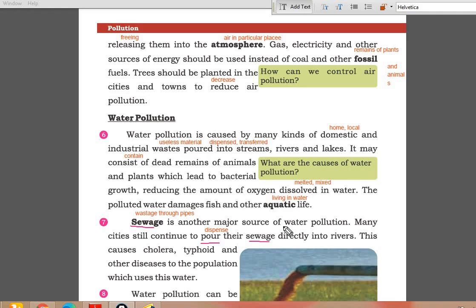This is another major source of water pollution. Many cities still continue to pour their sewage directly into rivers. वो अभी तक भी अपना sewage पाइपों के ज़रिए से जो वेस्टेज होता है वो डायरेक्टली दरियाओं के अंदर फेंक देती हैं, इंडस्ट्रीज में लें. This causes cholera, malaria, typhoid बुखार, and other diseases to the population which uses this water.